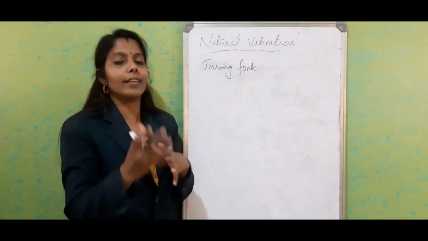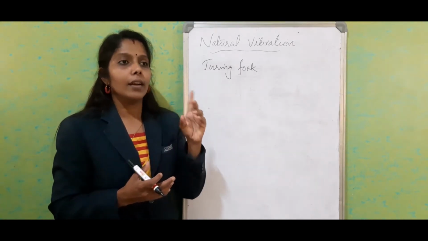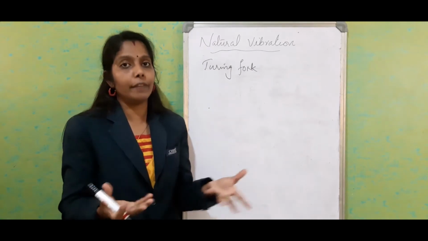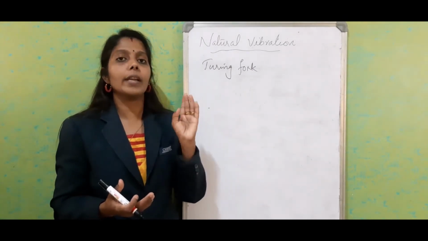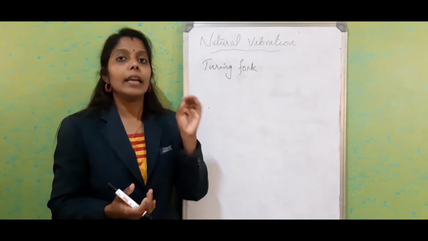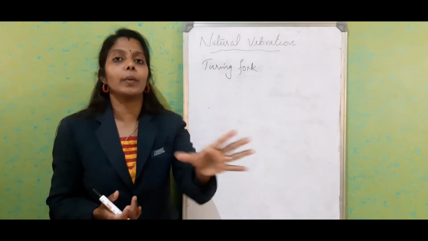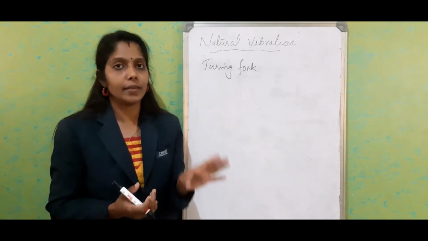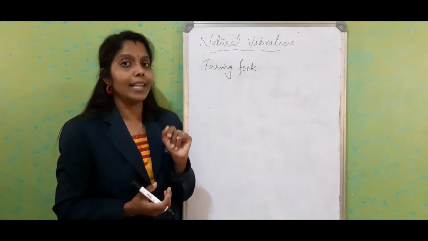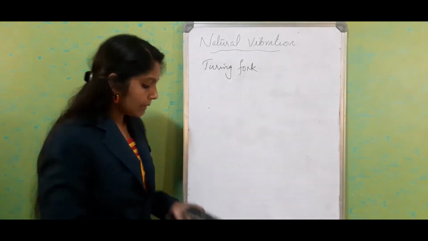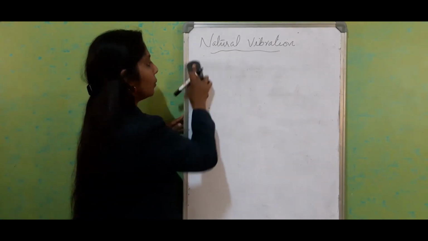For an example of monotone, we can always mention the tuning fork, because if it is 212 or 252, that is the frequency range, meaning if you strike the tuning fork against the rubber pad or anywhere, it produces a frequency only within that particular range, 512, 326, whatever it is. Okay, so the tuning fork is also another example which produces a natural frequency. Now we'll see another example, the flute. You know what a flute is, right?